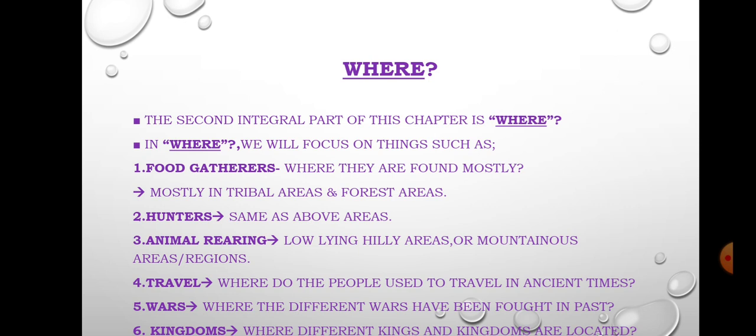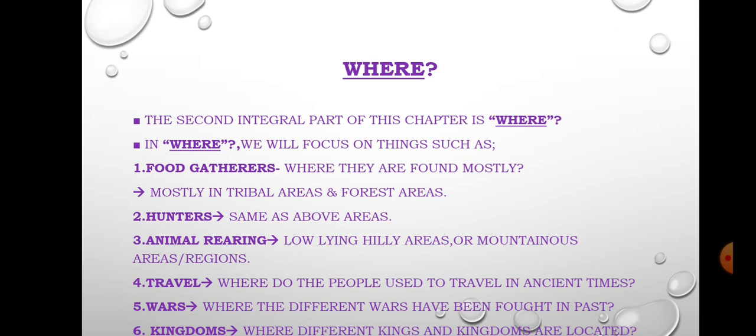All these questions are very common. So, hunters and food gatherers are mostly found in the tribal pockets, and you can call them forest pockets. Pockets means areas, so they are mostly found in tribal areas as well as forest areas.